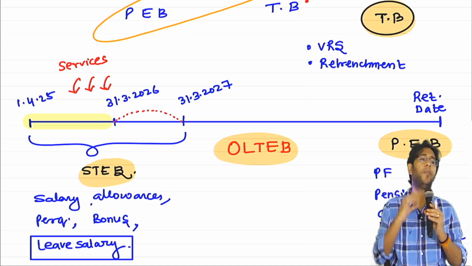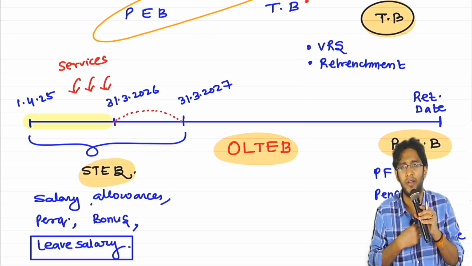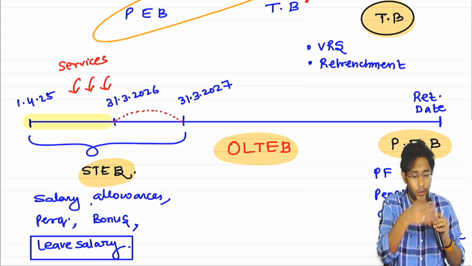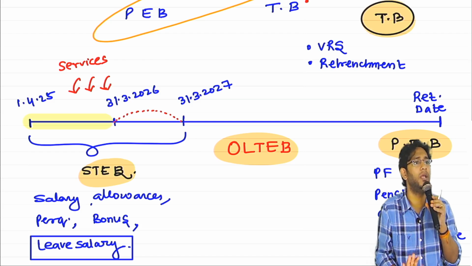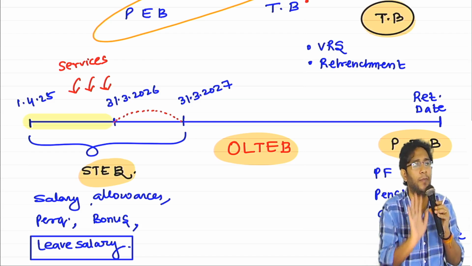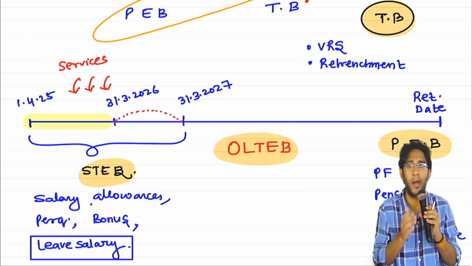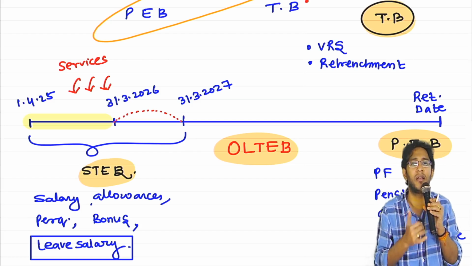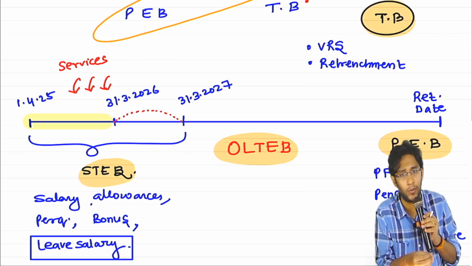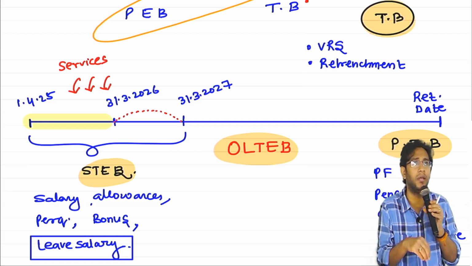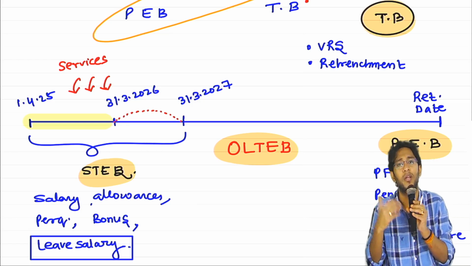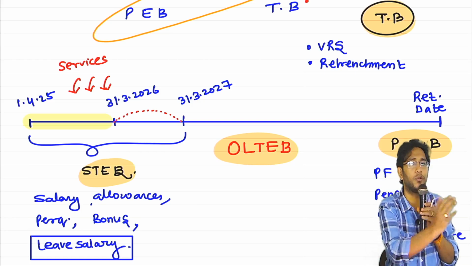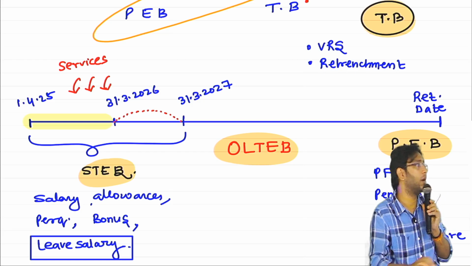Basically, other long-term employee benefits, even though officially not defined, you can easily observe. These are payable to the employee during the course of employment, but not at the time of leaving the employment. At the same time, not within 1 year from the end of the year in which services are rendered, because if you pay within 1 year, it gets covered under short-term employee benefit. It should not be short-term, not termination, not post-employment, then only it becomes long-term.